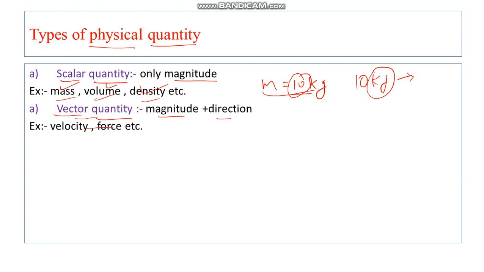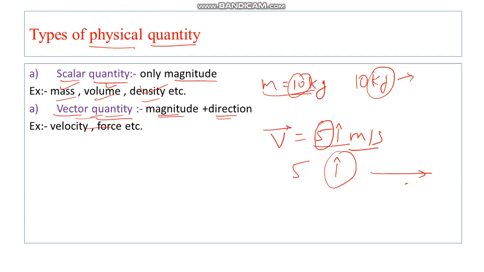The second one is vector quantity. In a vector quantity you need both magnitude as well as direction. Suppose I am representing velocity. Velocity is equal to 5 i cap, which means 5 i cap meter per second. This means the magnitude of the velocity is 5 meter per second and the direction is i cap. The i cap is basically the unit vector along the x axis.